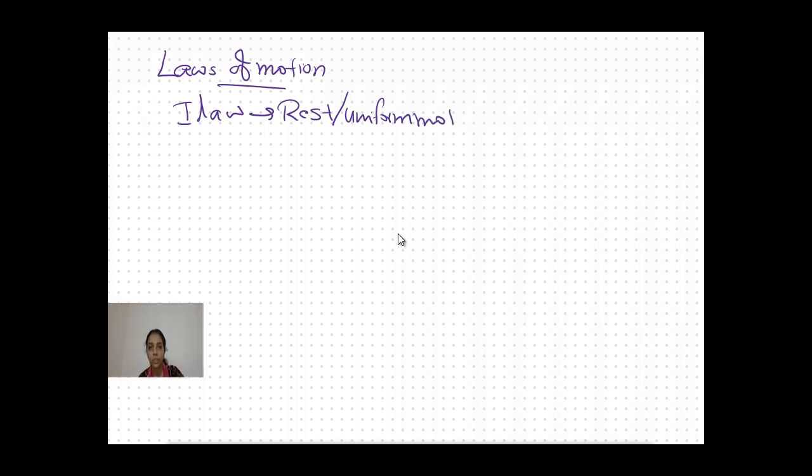If we are not giving any external force, then an object at rest will continue in its rest position only. If the object is in motion, and that too uniform motion, the object will continue that uniform motion if we are not giving an external force to it.